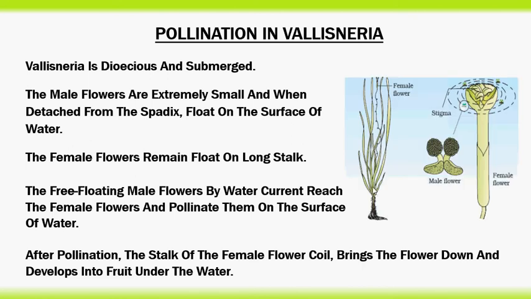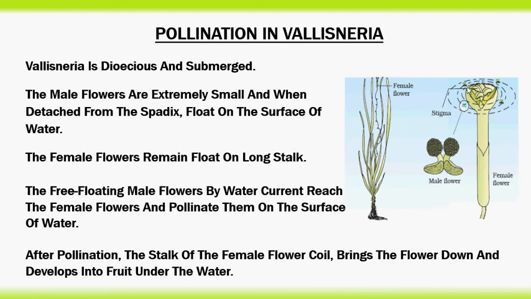Let's see the photograph. So it is a Vallisneria plant with female flower and Vallisneria with a male flower. These are the male flowers. The male flowers are separate, detached from the male plant, and they float on the water and reach the female flower.